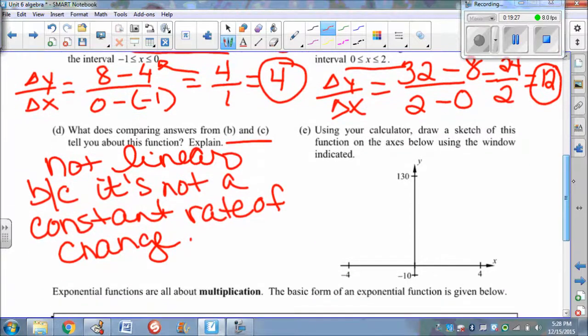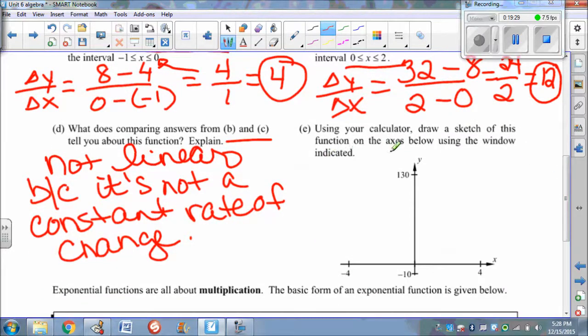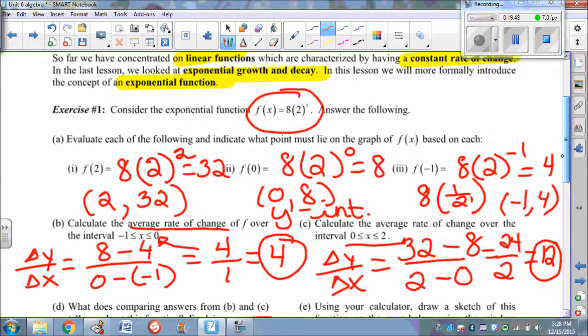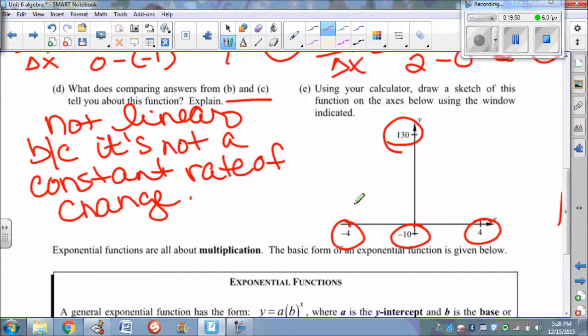So it says, using your calculator, draw a sketch of this function on the axis in the window indicated. So if we go to our calculator, when we graph it, we want to change our values in our window to be this. Go ahead, graph our function, that 8 times 2 to the x, and change up your window to these values.